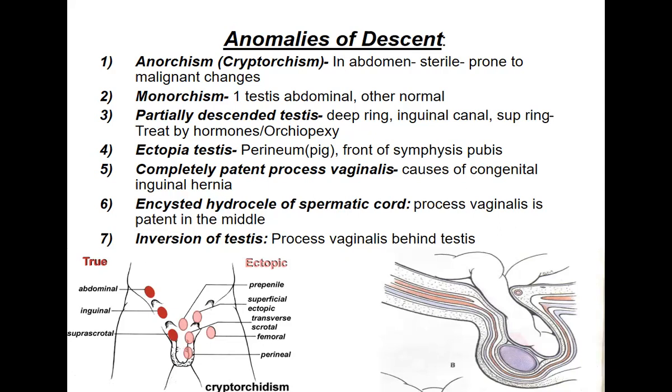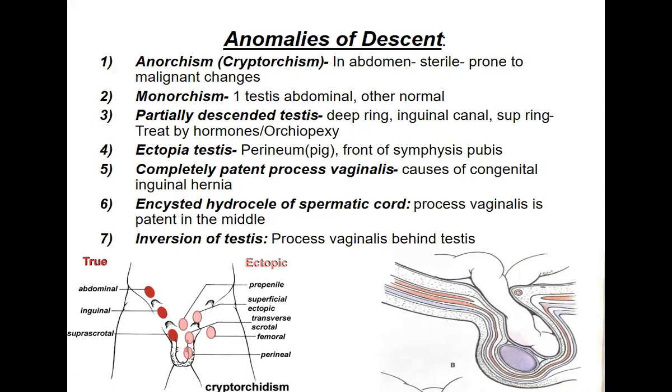Then there is also an anomaly called the inversion of the testis. In case of this condition, the testis has descended normally into the scrotum, but it is inverted. The processus vaginalis is behind, that is, usually it will be in front of the testis, but in this case it will be behind.